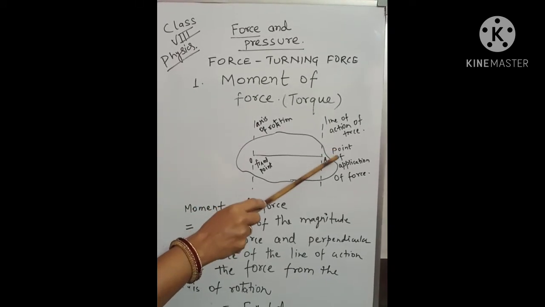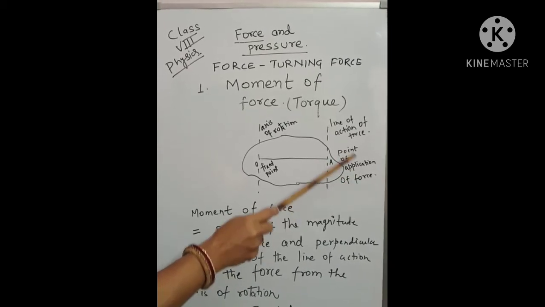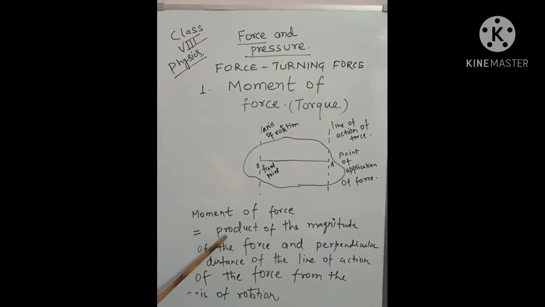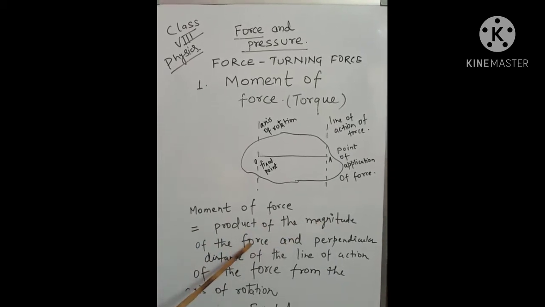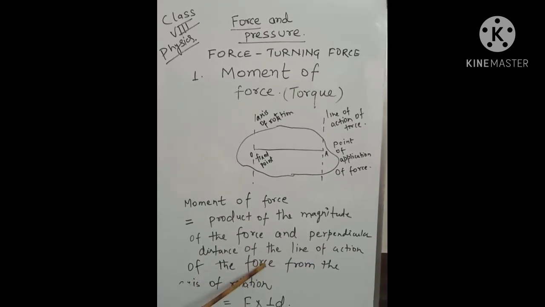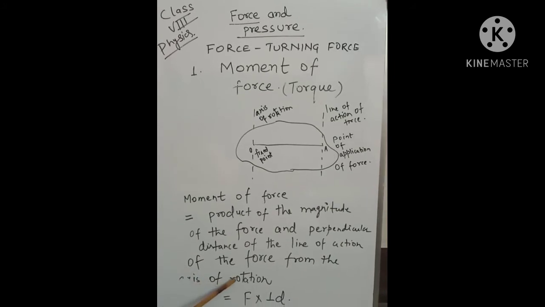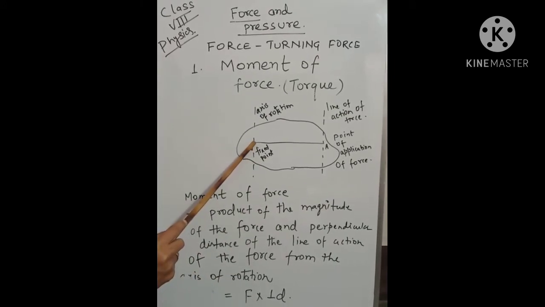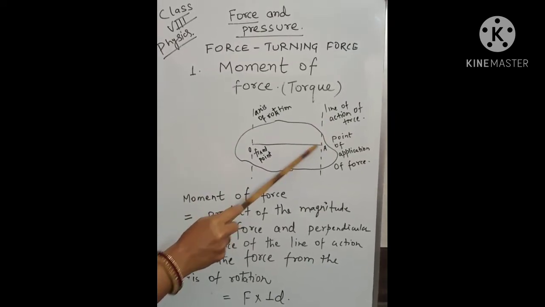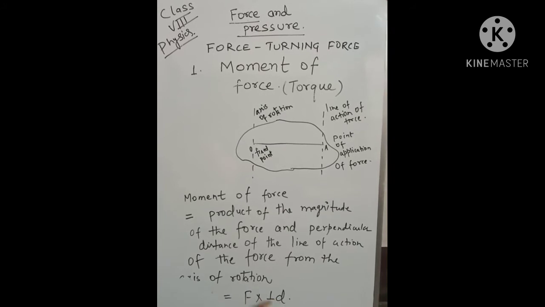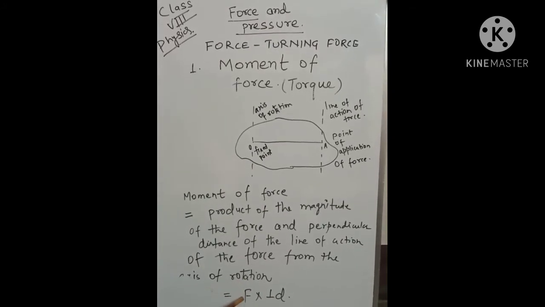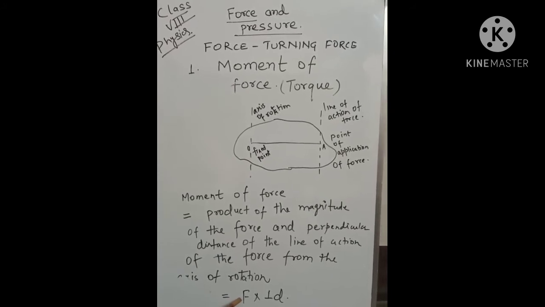A, point of application of force, line of action of force. So moment of force is equal to the product of the magnitude of the force and the perpendicular distance of the line of action of the force from the axis of rotation. The distance between axis of rotation and line of action of force is called D, and F is known as the magnitude of force.